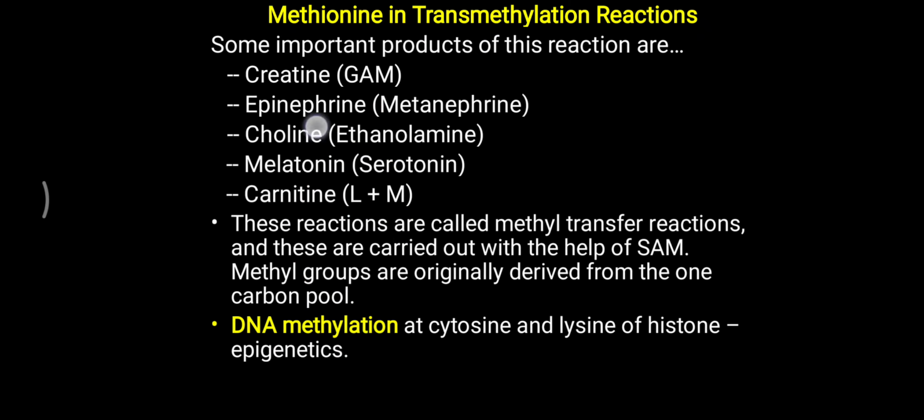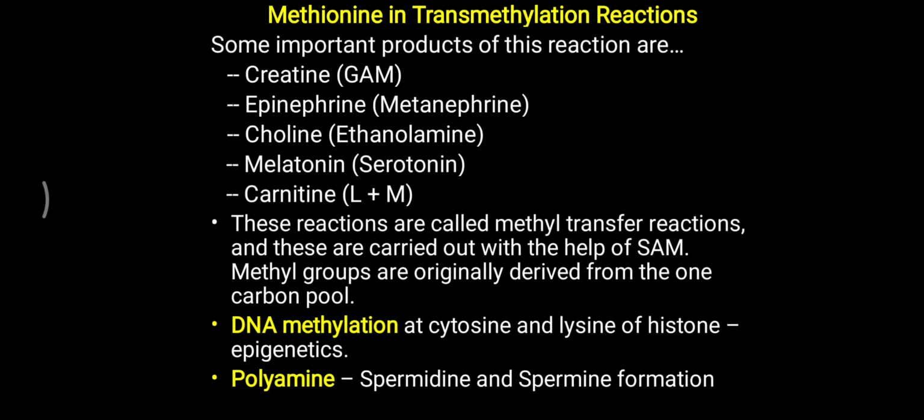Now apart from these molecules, there is DNA methylation at the cytosine nitrogenous base, and in the same way the lysine amino acid present over the histone, and methylation over that is possible with the help of S-adenosyl methionine. So S-adenosyl methionine also has a role in the methylation process, which regulates gene expression. That methylation process is very helpful for genetic expression. So methylation is possible with the help of S-adenosyl methionine.